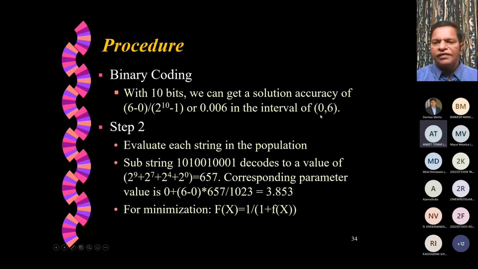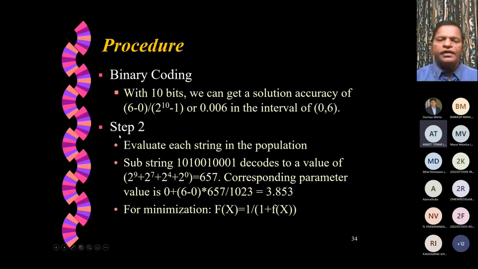In the sense that we can start with a combination of 0, 0.006, 0.012, 0.018, etc., up to 6 within these 10 bits. That many combinations we can try for x1, and in the same way, that many combinations we can try for x2. So if we decide the number of bits, we are deciding the accuracy. And if this accuracy is not sufficient for you, then make it a larger number, 12 bits or 15 bits. Then you can have much better accuracy.